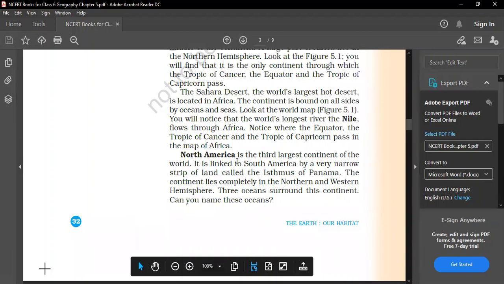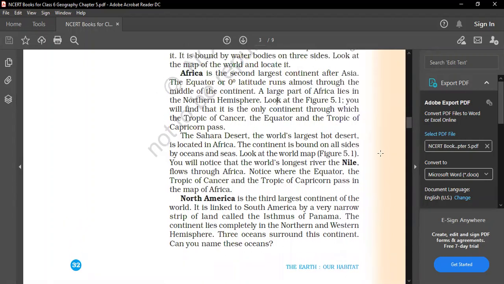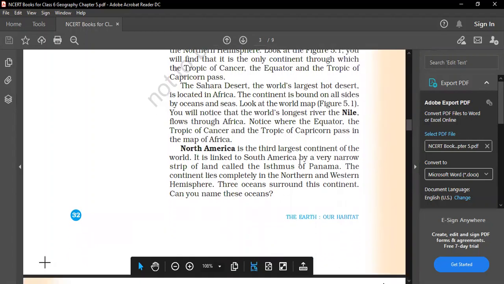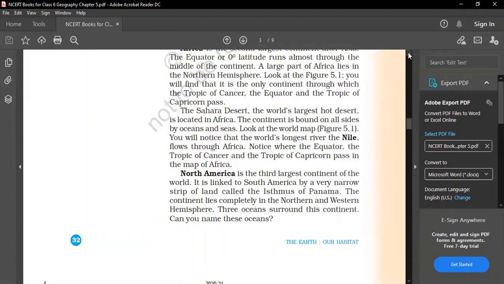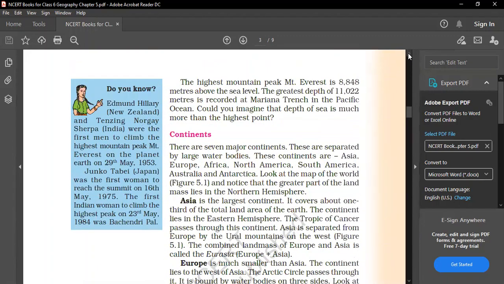Now come to your North America. It is the third largest. So first one is your Asia, second is your Africa, and now third one is your North America. North America is the third largest of the world. It is linked with South America by a very narrow strip of land. You can see the continent lies completely in the northern and the western hemisphere. So you can see that it is the third largest, and it is linked with a narrow strip of land. I hope this much is clear. Today in this class I will tell you about North America only. Just go through the lesson and go through all the points.